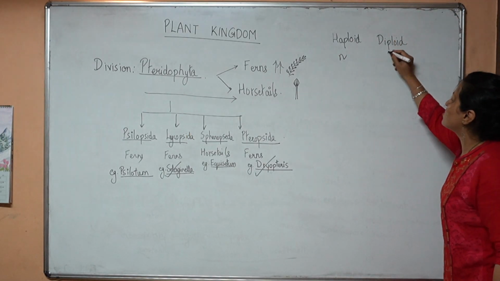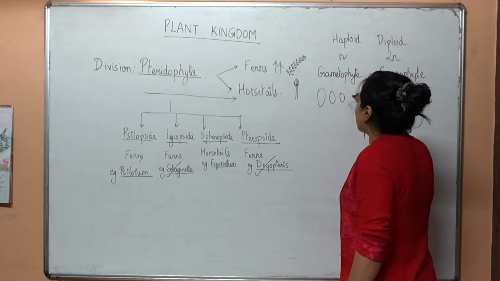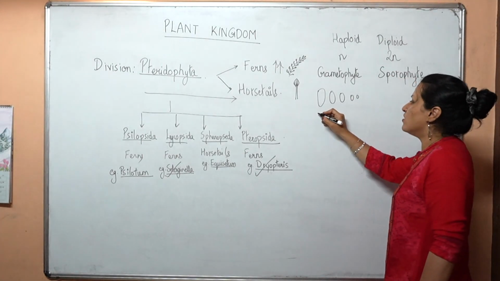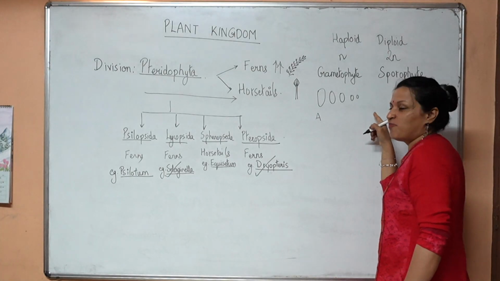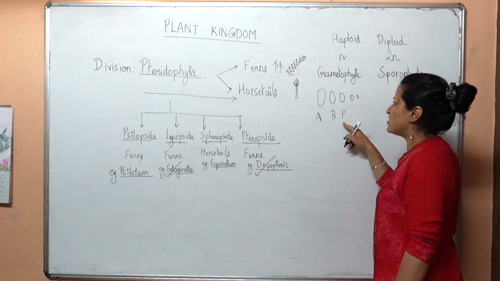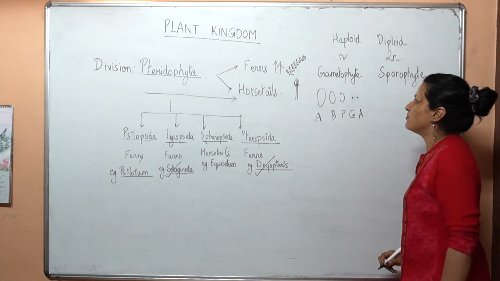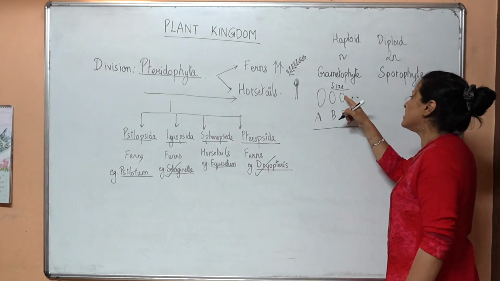The 2n stage is called the sporophyte and the n phase is called the gametophyte. The size of this gametophyte will differ according to the different types of plants. For example, in algae, bryophytes, pteridophytes, gymnosperms, angiosperms. Can you relate the size of the gametophyte? The gametophyte has decreased in size.